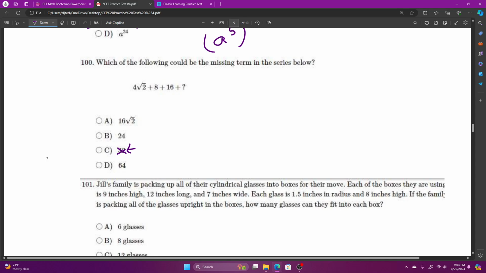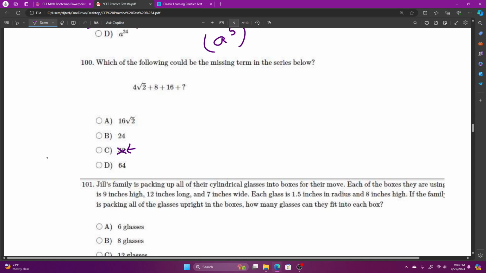So if you're taking the CLT and you see a question like this where you only have 3 terms, and if you're running short on time, don't spend a lot of time on this type of question. I'm spending time on it just because I'm making this video and I just have time to. I'm not taking a timed test, right? What's another way to look at this?